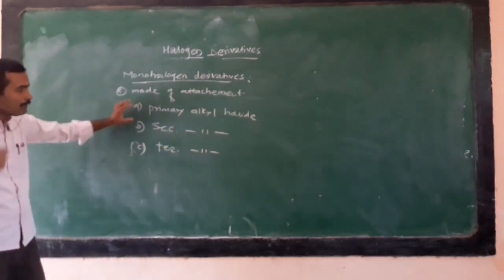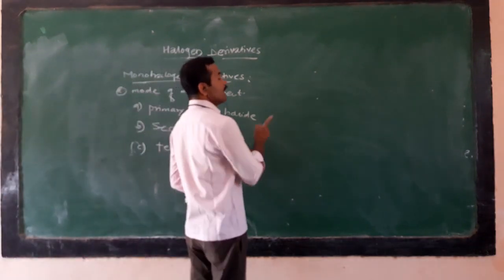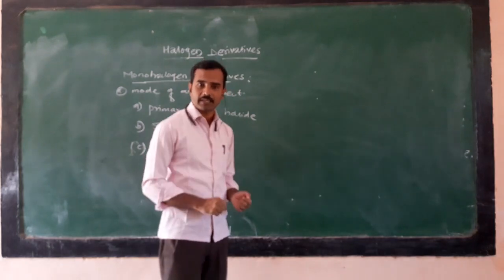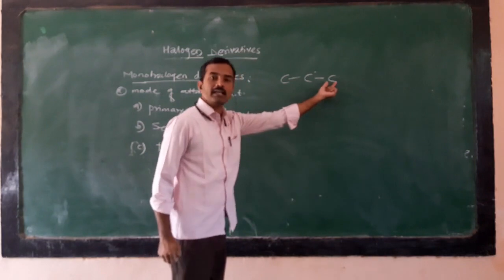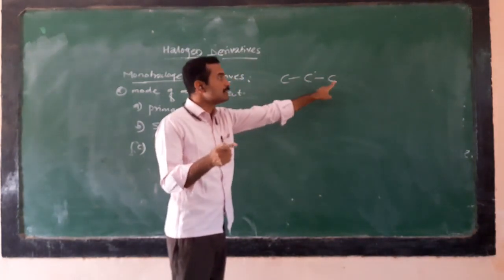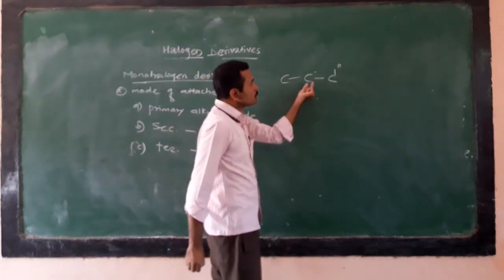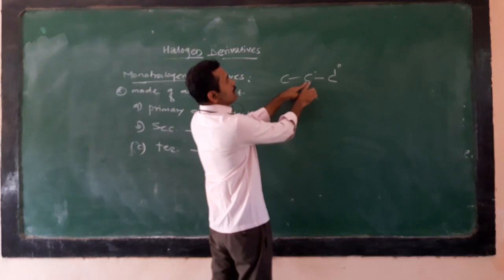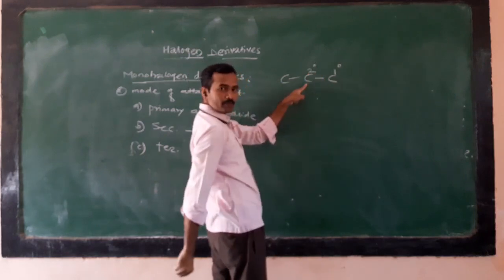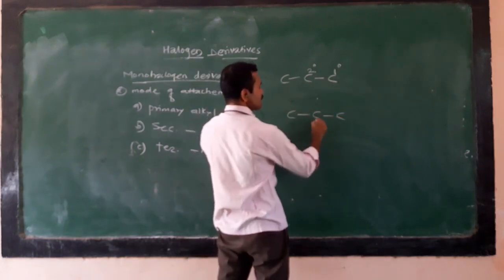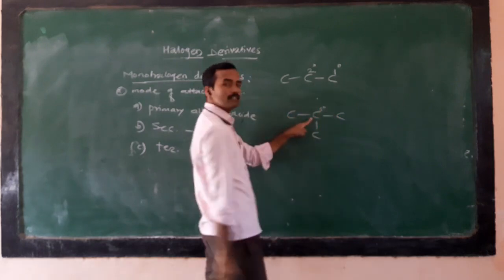When we say primary, secondary, and tertiary, primary means the halogen atom is attached to a primary carbon. A primary carbon is a carbon atom attached to only one carbon, this carbon is the primary carbon. What about this middle carbon? It is attached to another two carbons, so that's why this carbon becomes secondary. And what is tertiary? When the carbon atom is attached to three other carbons, that carbon is a tertiary carbon.